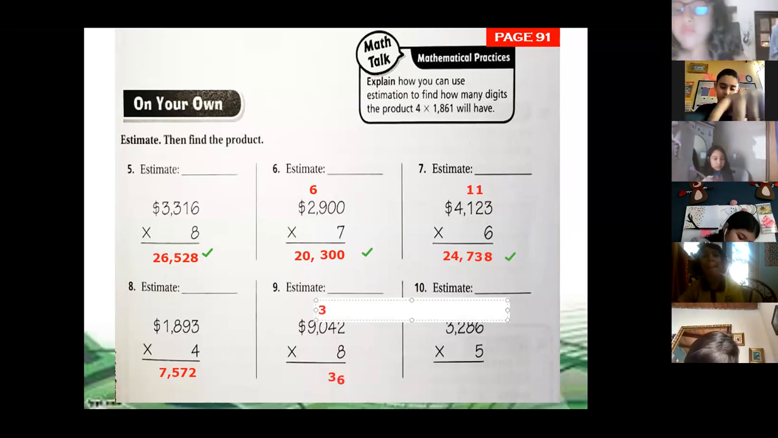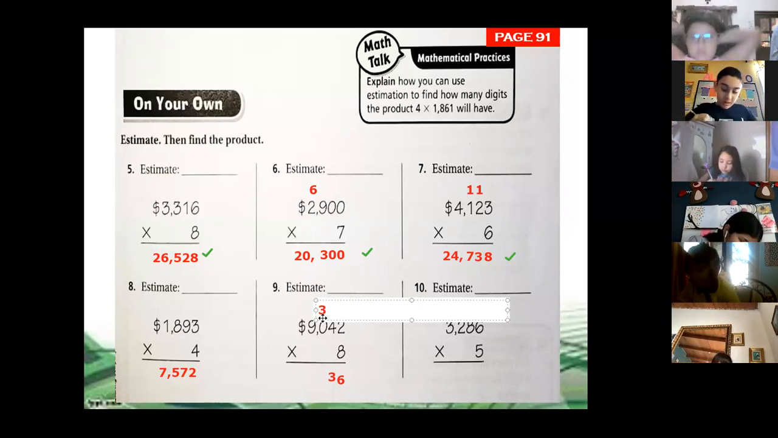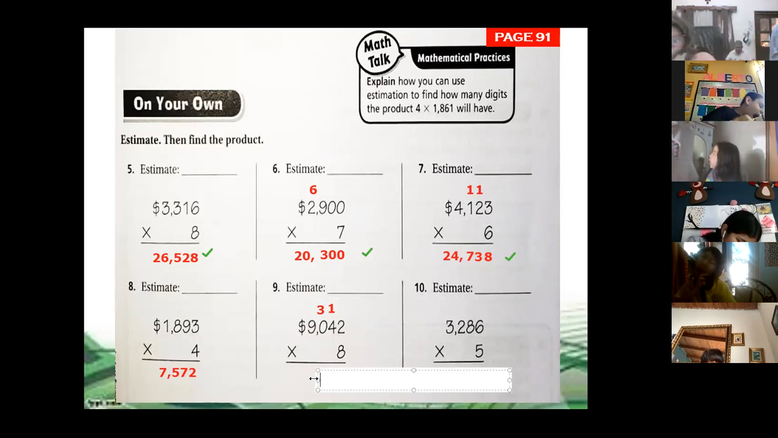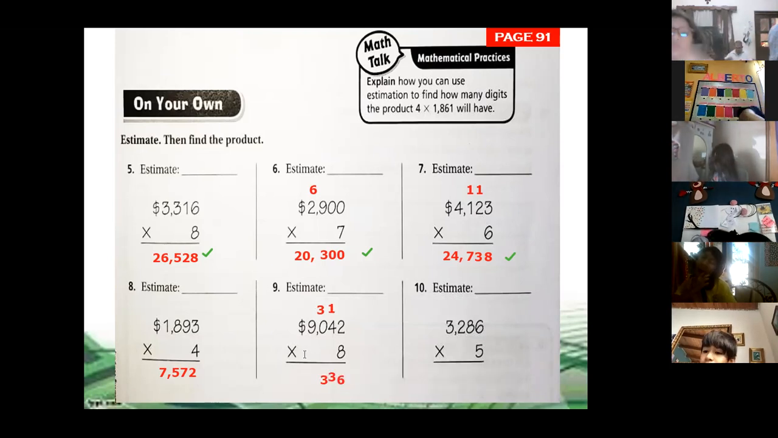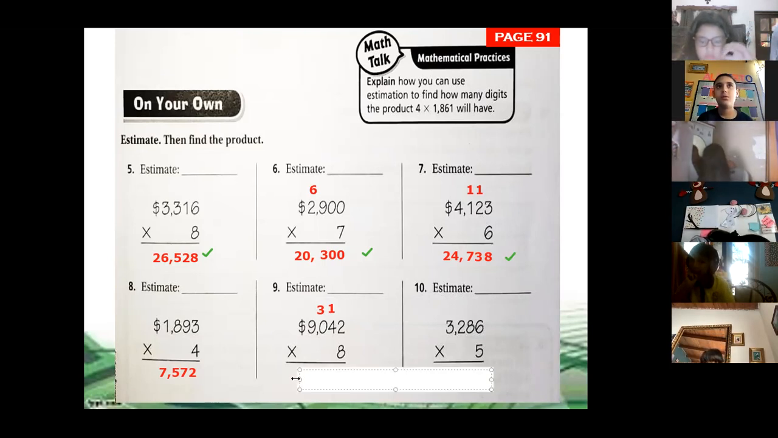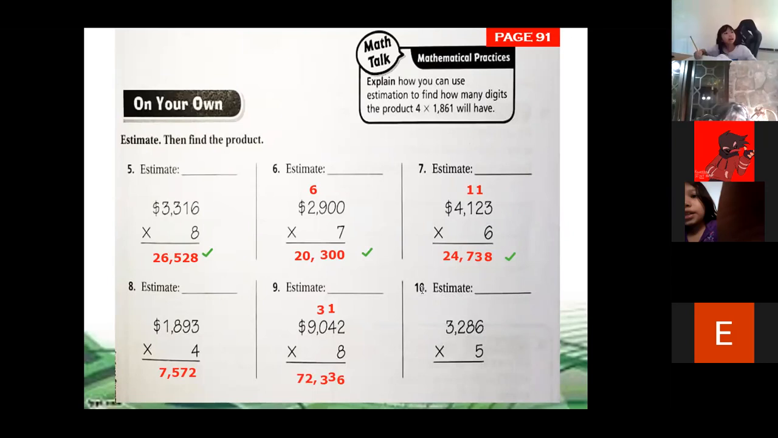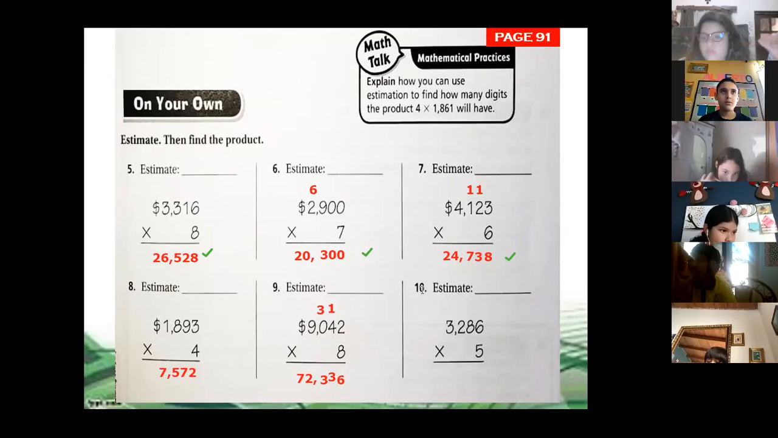8 times 0, Khaled. 8 times 0. 0. 0 plus 3, so it's going to be 3. Excellent. Now 8 times 9. 72. So what is our answer here in the comma? 72,336. Excellent. That's the way. Now, who has the last one? Number 10.